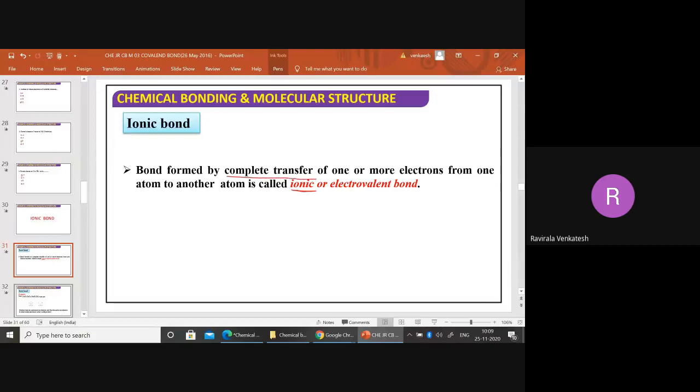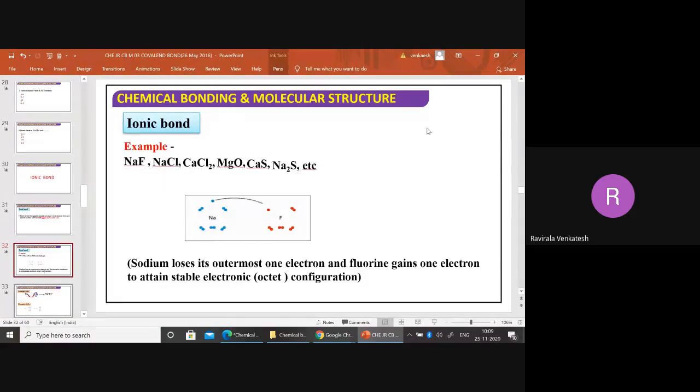Complete transfer of electrons takes place. Understood? Because an ionic bond forms between the ions, electrostatic forces of attraction will be present. Some examples are sodium fluoride, calcium chloride, magnesium oxide, calcium sulfide, and sodium sulfate. All are examples, isn't it?